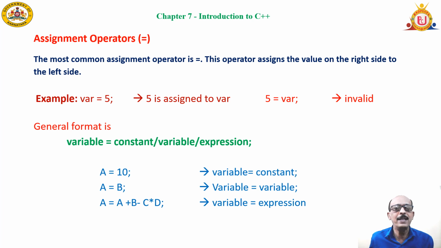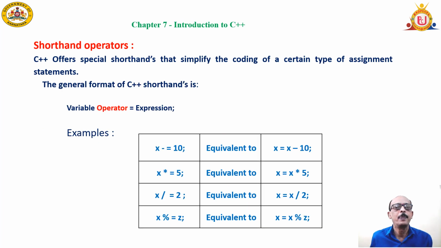General format is given there. Variable equal to constant, variable equal to variable, variable equal to an expression. Some examples are also given there. When you say variable a is equal to 10, that is nothing but variable equal to constant. A equal to b is variable equal to variable. A equal to a plus b minus c is an example for variable equal to expression.